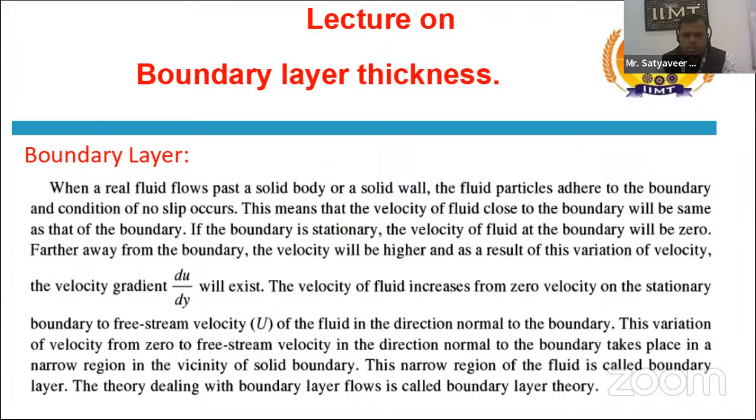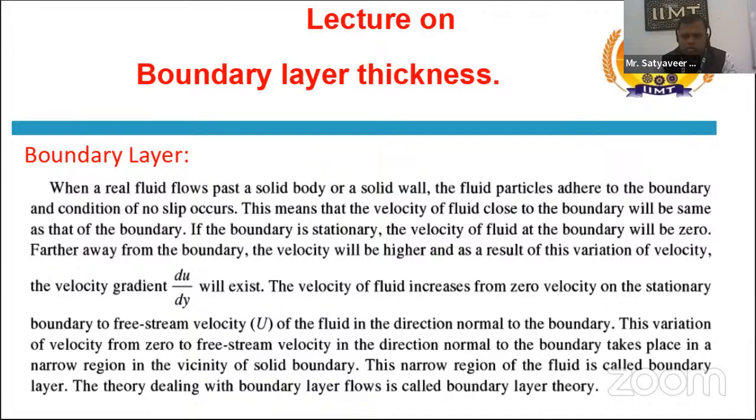So the velocity will be higher away from the wall, and as a result of the variation of velocity, the velocity gradient, that is du upon dy, where du is the change in velocity and dy is the fluid thickness, will exist. Basically, the velocity of the fluid increases from zero velocity on the stationary boundary to the free stream velocity, denoted by capital U, in the direction normal to the boundary.